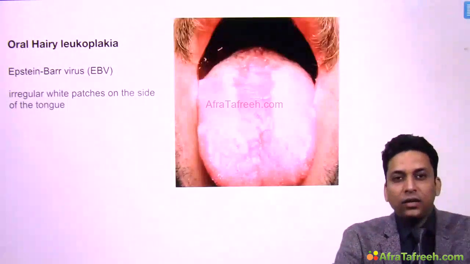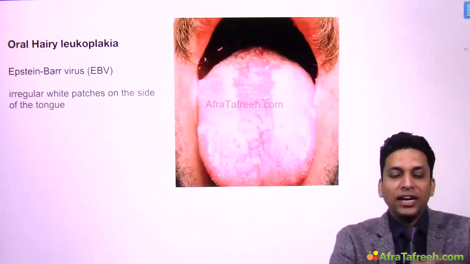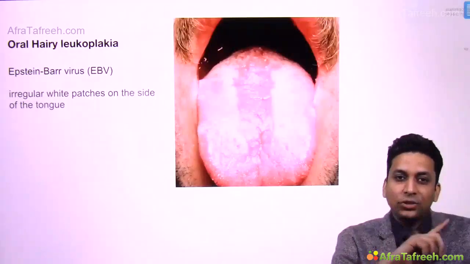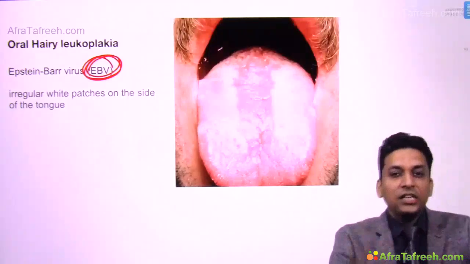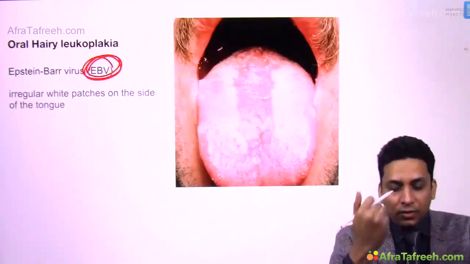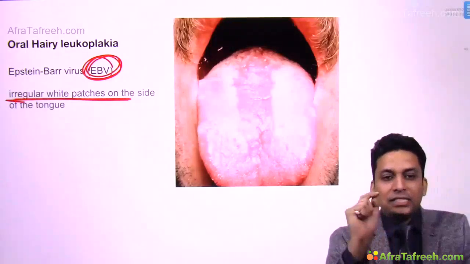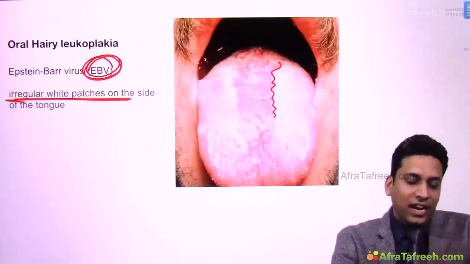Then oral hairy leukoplakia, which sometimes we confuse with oral candidiasis. Remember, oral candidiasis, when rubbed, can be detached, while this cannot be detached. That is due to candidiasis, this is due to Epstein-Barr virus infection. And this is generally seen on the side of the tongue. On the side of the tongue you will find this irregular white patch, and this is the lesion of oral hairy leukoplakia. Like you can see here, an irregular white patch, generally present on the side of the tongue.